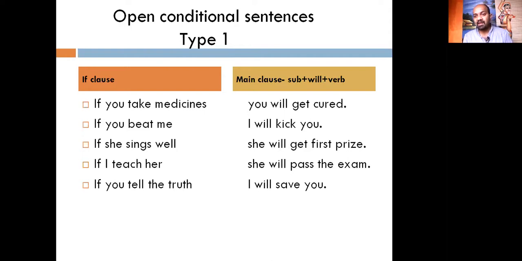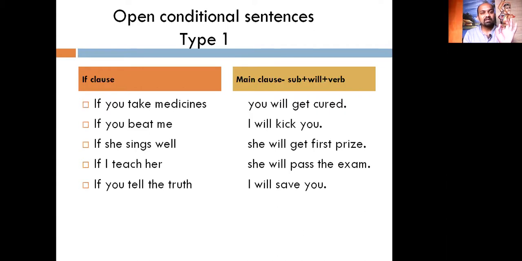If you beat me, I will kick you. If she sings well, she will get the first prize. If I teach her, she will pass the exam. If you tell the truth, I will save you. So keep this in your mind as a simple rule. If the if clause is in the simple present, the main clause should be in the simple future. That is subject plus will plus main verb. You plus will plus kick. I plus will plus kick, the main verb.